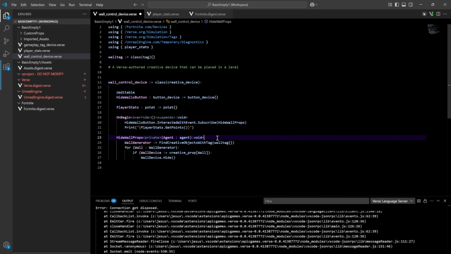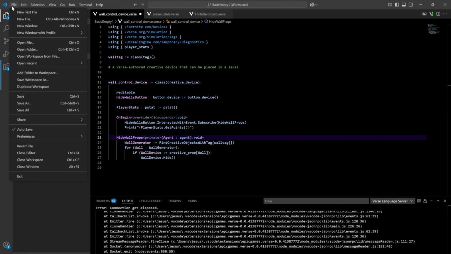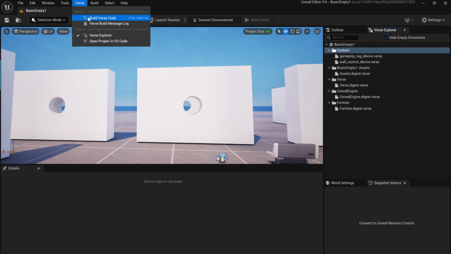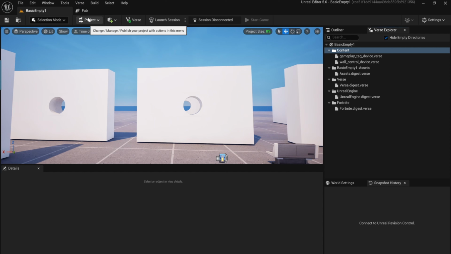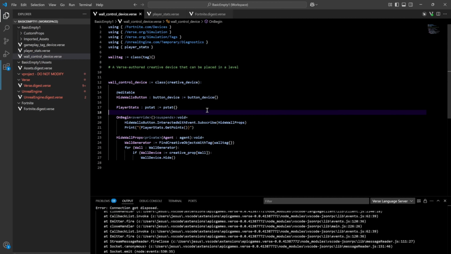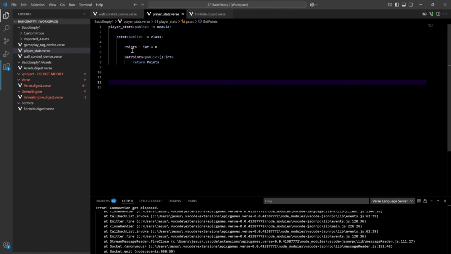Okay, cool. So we've got some string interpolation, no errors that we can see here in VS Code. If we go to the editor, do verse, build verse code, all green. So that's how we can build out a module and then use it. Again, as you can see, this could be a helpful class to manage or monitor your player stats, right? And for now, this class only manages one player's stats, and then obviously you can expand on this idea.